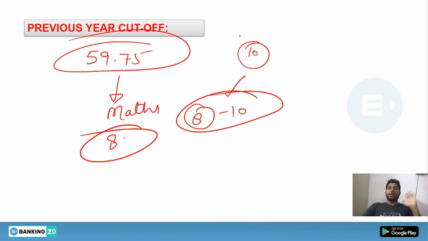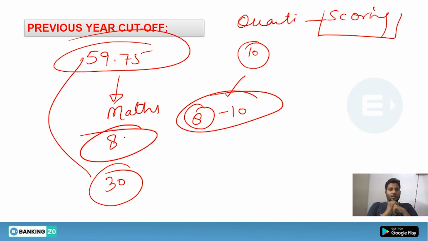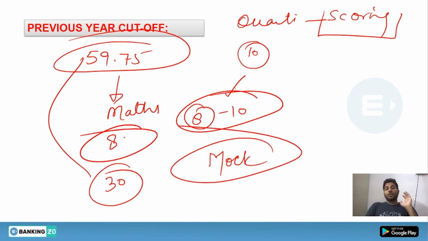You should remember that, because quantitative aptitude is nothing but a scoring area. If you lose your scoring area, you will not be able to get selected. If you count all the cutoffs, you will know that the overall cutoff will be much higher than the sectional cutoff. So this is just a matter of time. What you can do is give proper mocks. If you don't give proper mocks, you will not be able to generate the speed which is necessary for the prelims examination.